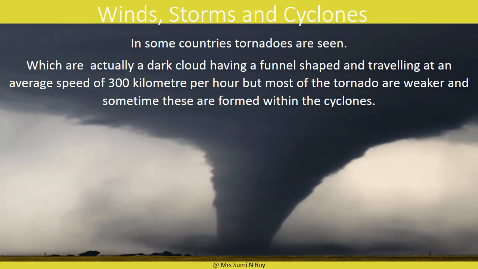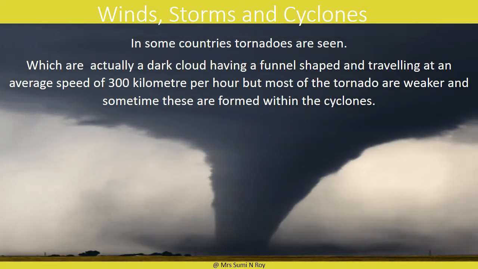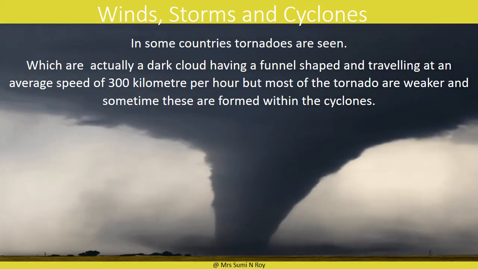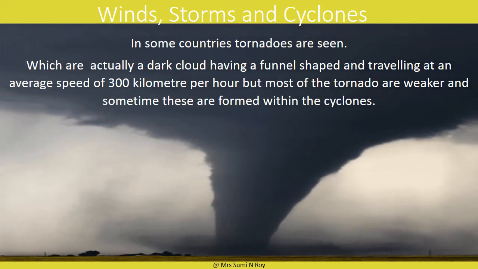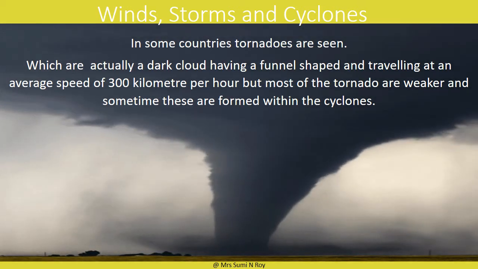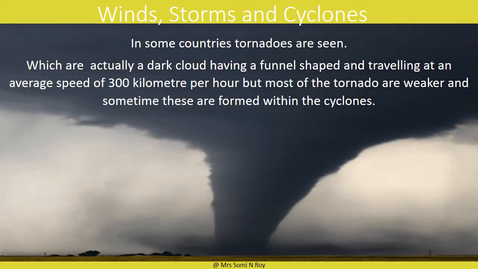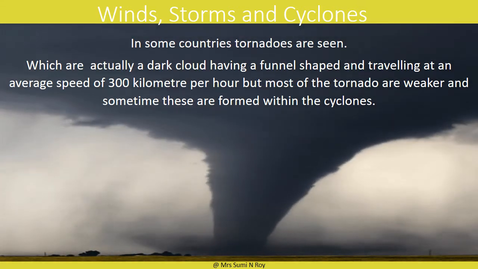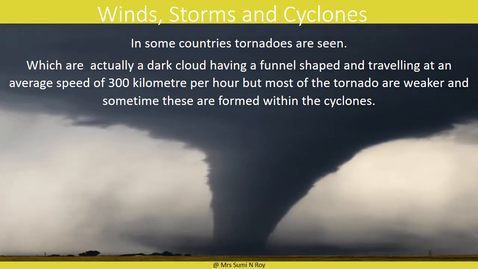But by taking some precautionary measures, we can protect ourselves during tornadoes. We have to take shelter in a room situated deep inside the house, having no windows, or in a basement. This is the best tornado shelter. But if a room without windows or a basement is not available, then shut all the doors and windows of the house and take shelter under a sturdy table. Bend down on your knees and protect your head and neck using your arms. Stay indoors until it is safe to come out.